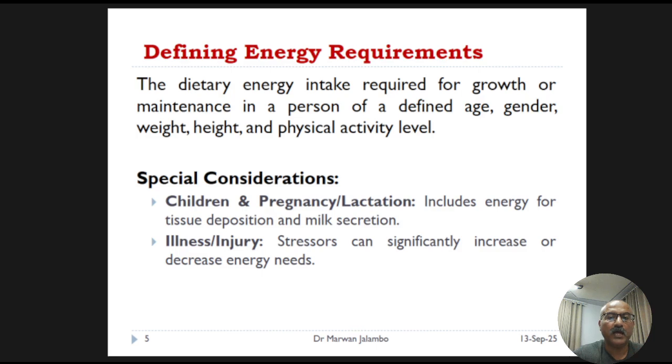We also have to consider special circumstances, like in children, and pregnant and lactating women. Energy requirements include the additional energy needed to build new tissues and produce milk.